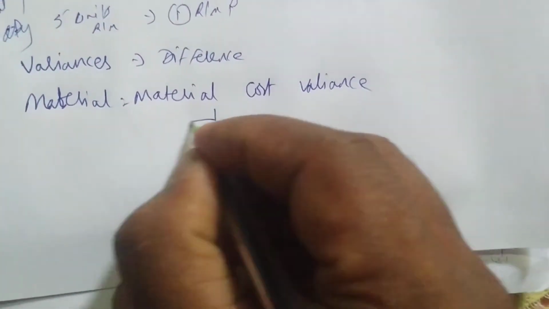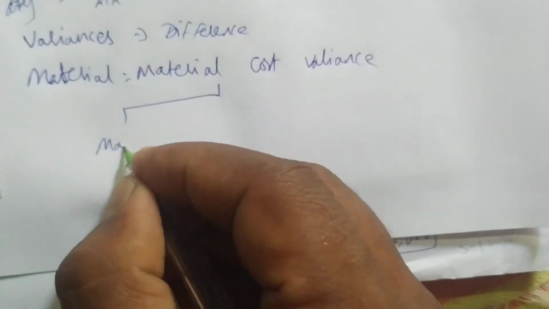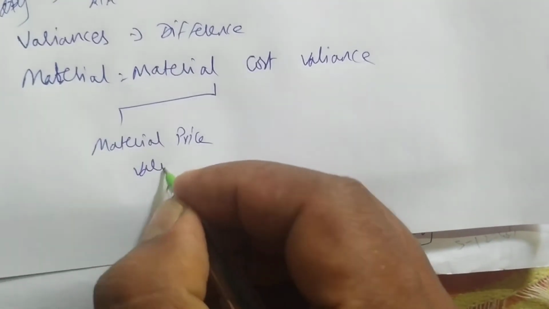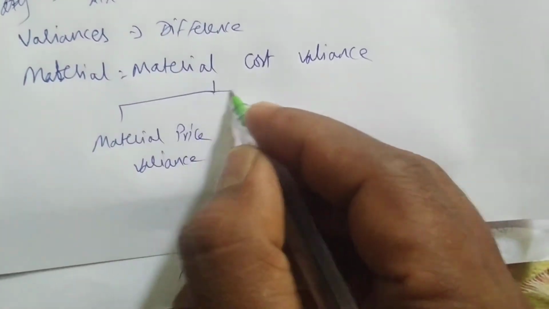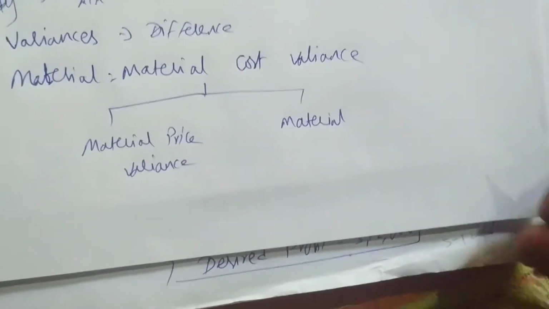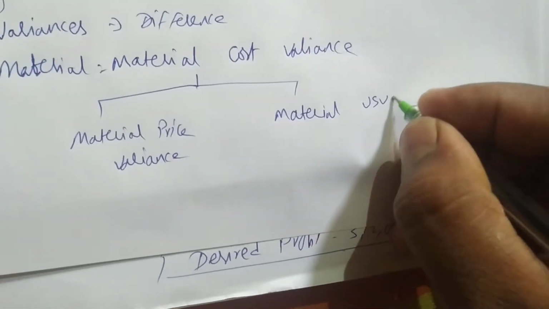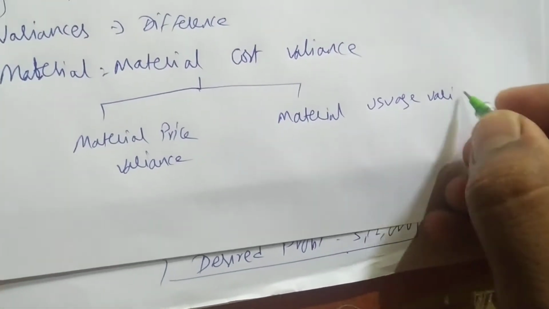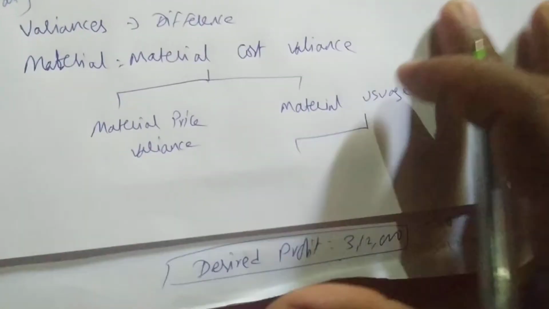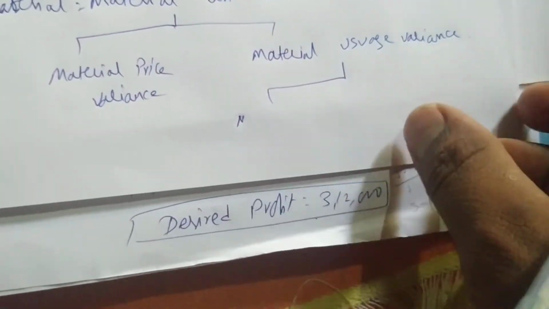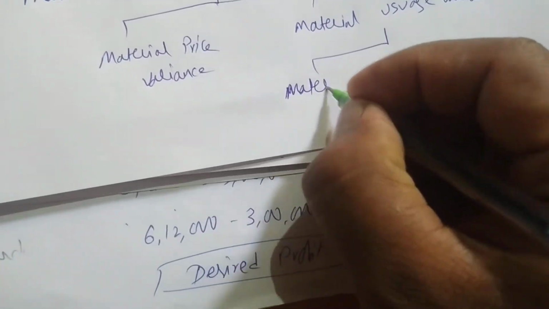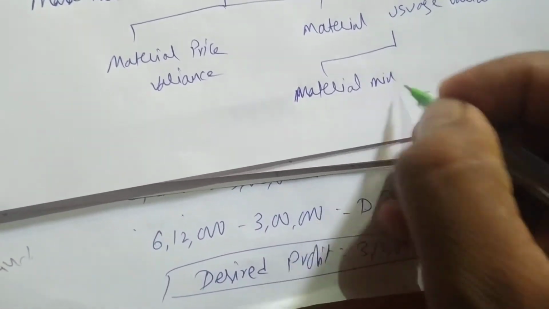To get material cost variance, we have to do first material price variance. Variance means difference between standard and actual. Next, material usage variance. In this material usage variance, we again have material mix variance.